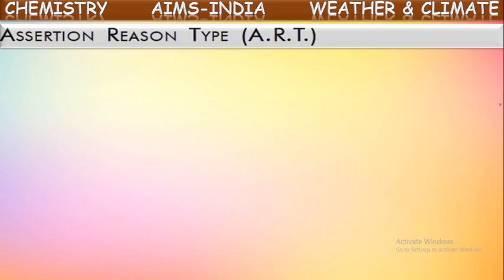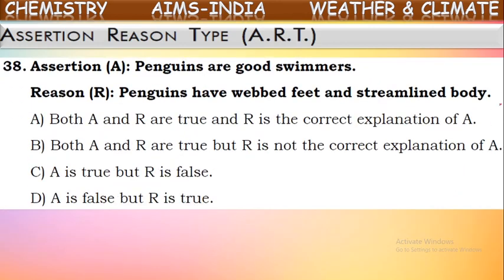Assertion reason type questions. First, see the question here. Assertion: penguins are good swimmers. Reason: penguins have webbed feet and a streamlined body. Actually, these are animals which live in polar regions. Polar regions are much cooler areas on the earth. The temperature is maintained even in minus degrees all through the year.